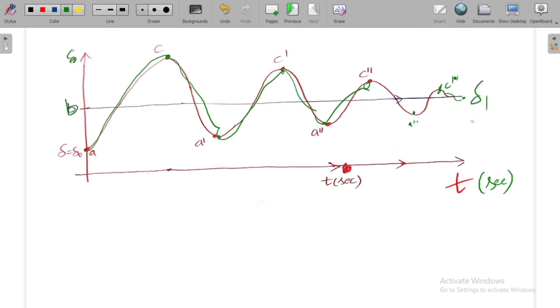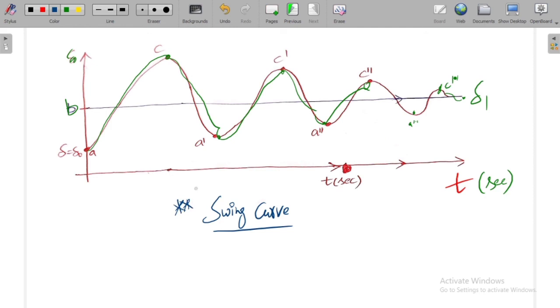Delta 1, right? In this way the delta value changes with respect to time when there is a sudden increase in mechanical output of synchronous motor. We call this curve the swing curve, which is very important, which shows the variation of delta with respect to time.